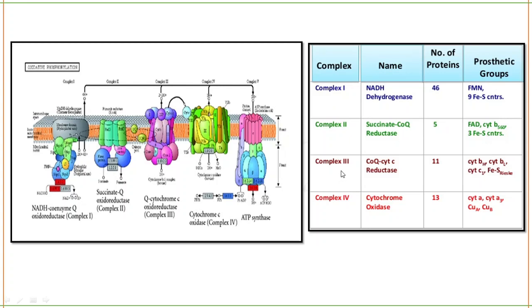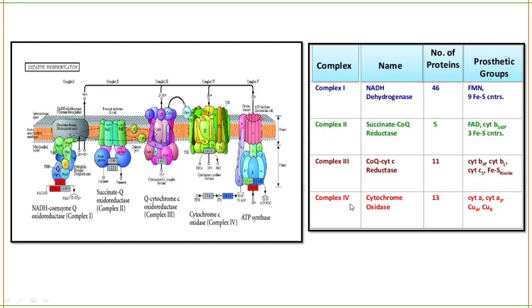Okay. Next is complex 3. Complex 3 is also called cytochrome C reductase or CoQ cytochrome C reductase. This is made up of 11 proteins, and here the electrons are transferred from the ubiquinone to cytochrome b H, b L, cytochrome c1, FeS. There are several electron carriers in between. It goes from Q, the ubiquinone, to cytochrome b, from that to cytochrome c, and from that to the iron sulfur complex.